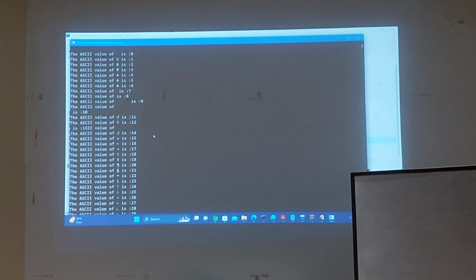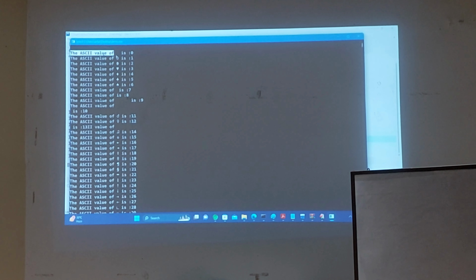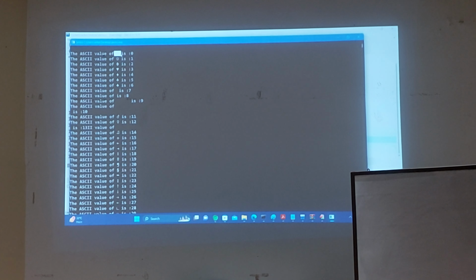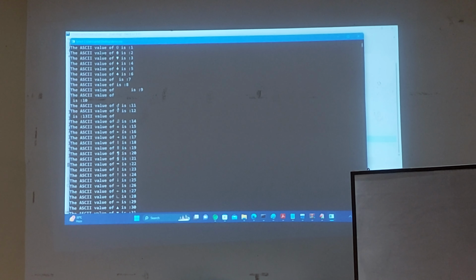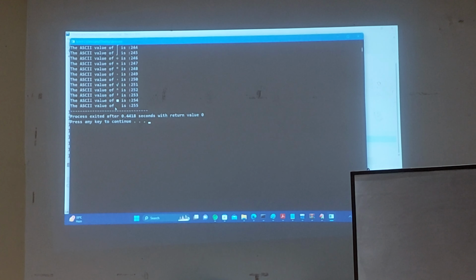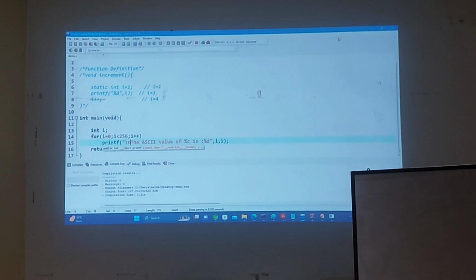Right? And here see the ASCII value of this, it is not actually space. There are some characters up there which are non-printable. So don't think, sir, here I am not able to see, there also I am not able to see, so both are spaces. No, there are multiple places where we are not able to see. Does it mean the ASCII value of space is 255? No. That's why these are non-printable characters, that's not printing. If you want to know the exact thing, then you have to search in Google. There you get the exact character and the value.